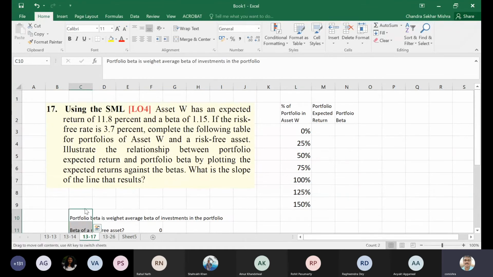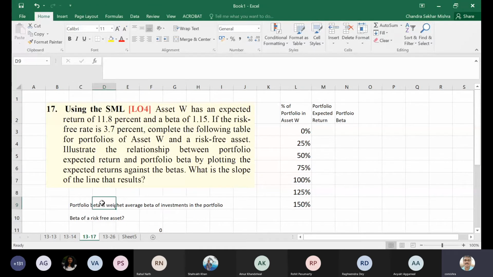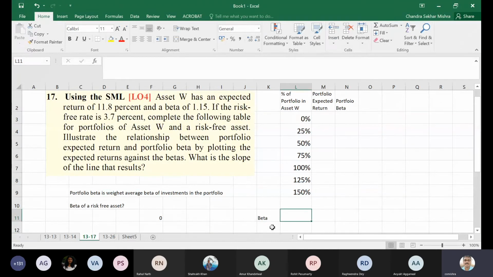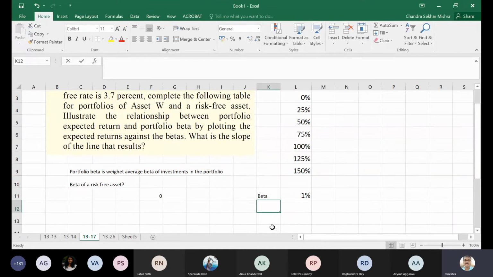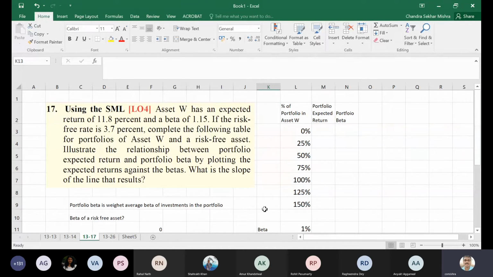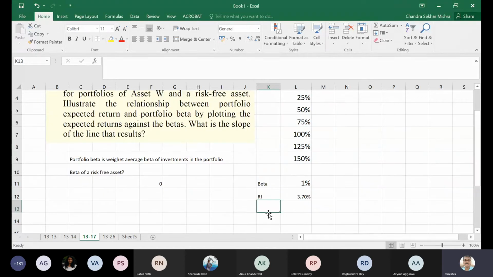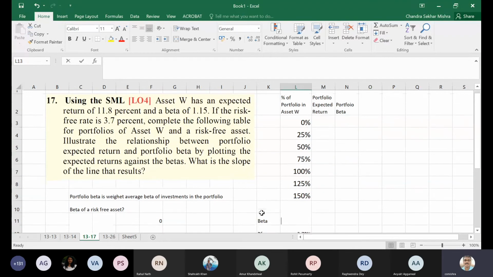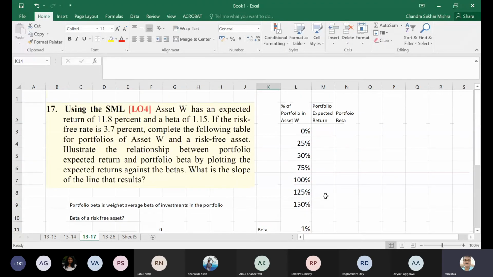Now, can somebody generalize what the beta of the portfolio will be here? Beta is given as how much? 1.15. Then RF is given as how much? 3.7%. Then what else? Expected return is given as how much? 11.8%. So can I find out the portfolio beta?